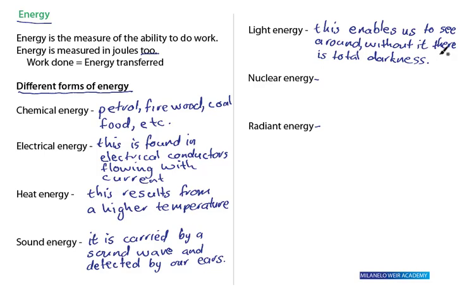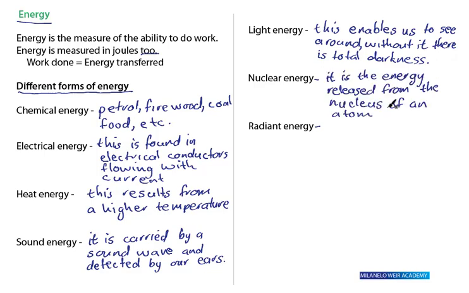It is the energy that is released from the nucleus of an atom. So it is the energy released from the nucleus of an atom. When we generate electricity using nuclear plants, that's where these kind of reactions occur in a nuclear plant to release energy that we can use at home in the form of electrical energy, from nuclear energy to electrical energy. Right? Lastly, we have